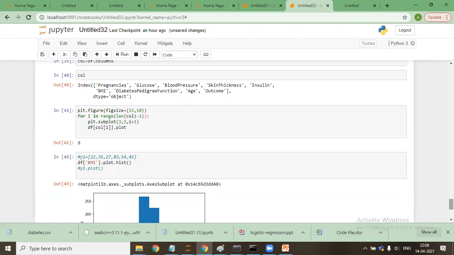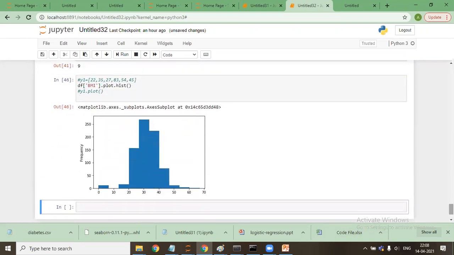So now, whenever any column of a data frame needs to be plotted, guys, I'll tell you there are different types of plots. That's the thing that was pending. One is univariate plots. Second is bivariate plots. Third is multivariate plots. When we have one variable, when we have two variables, when we have more than two variables.